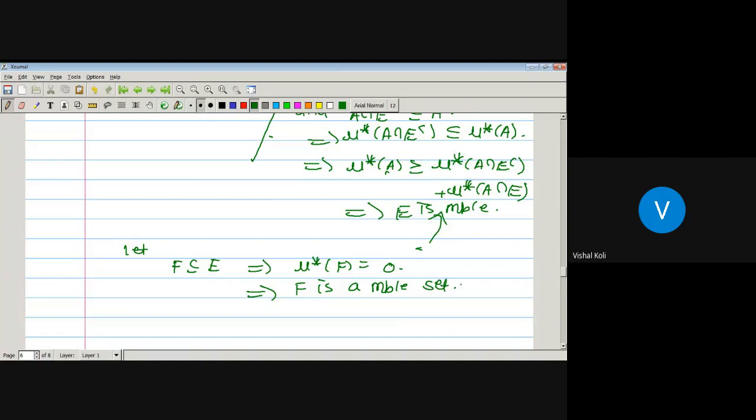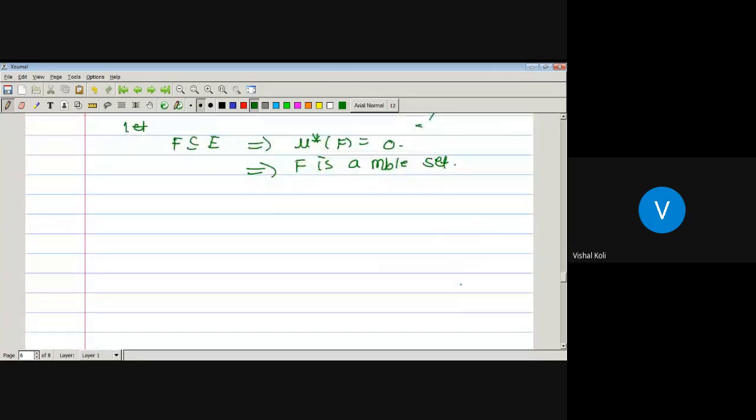So here we took a set whose measure was 0, and from that we got that every subset of it is also measurable, because F was taken arbitrary. So it is true for all of them. Which implies F belongs to curly B. Then by the definition of complete measure, mu bar is a complete measure, and hence our required result.